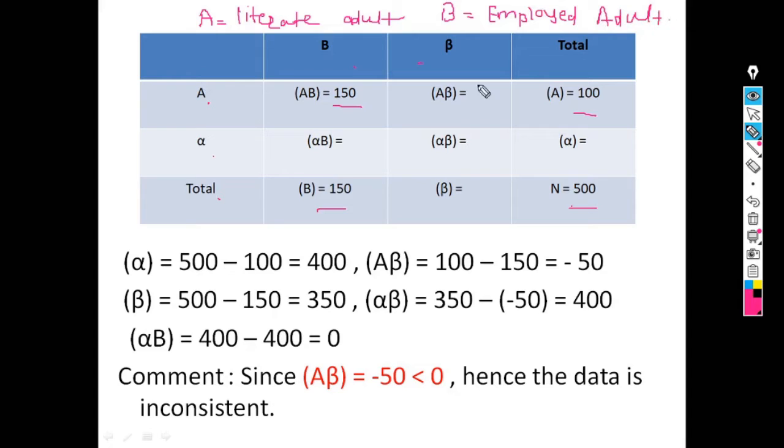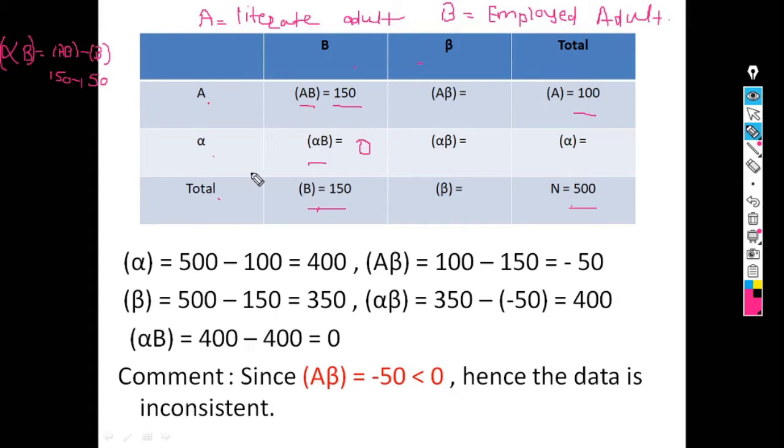Now we have to find the remaining frequencies. Here the value of AB is known, B is known. We can calculate the value of alpha B. So alpha B is equal to B minus AB. The value of B is 150 minus AB 150. So the value of alpha B is 0.